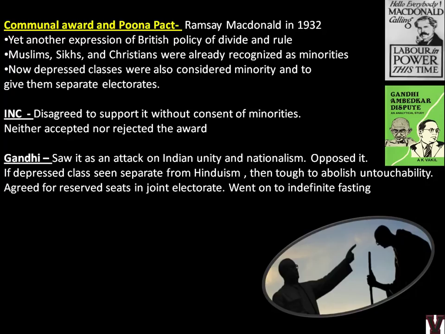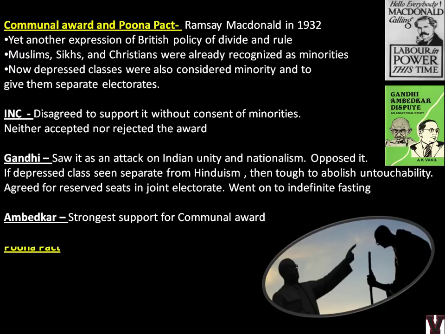So this is the same thing. It will be difficult to abolish untouchability. So he said it will be better if we give reserved seats instead of doing a separate thing. Ambedkar was a strong supporter of the communal award.